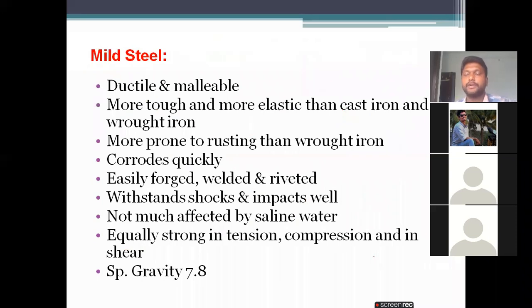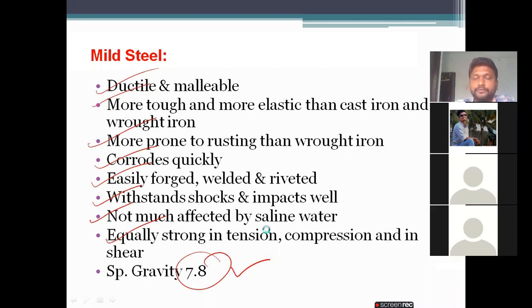Next, the mild steel. Coming to mild steel, it is a ductile material and it is tough, and more prone to rusting than wrought iron. It corrodes quickly and is easily forged, welded or riveted, and it withstands shocks and impacts, and is not much affected by saline water. It is strong in tension, compression and shear also. The specific gravity is 7.8.